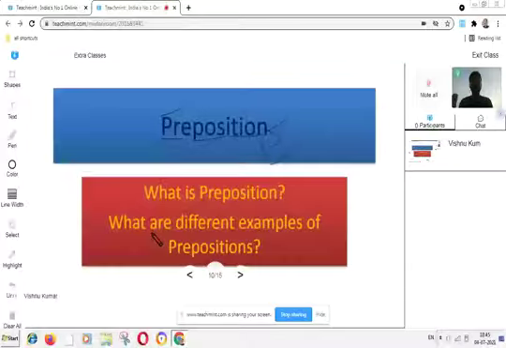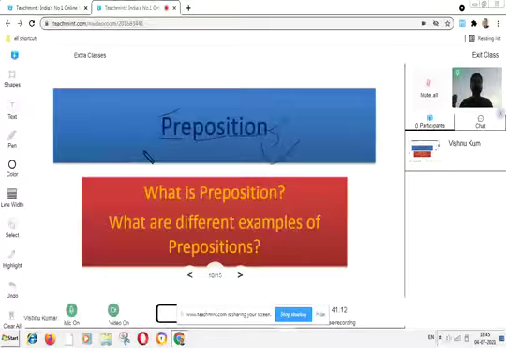Suppose we take an example: the cat runs after the rat. So after here is a preposition.